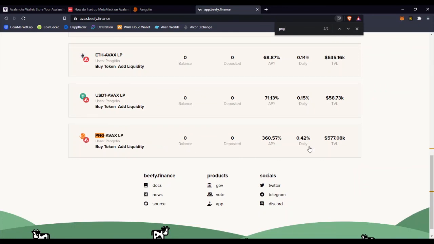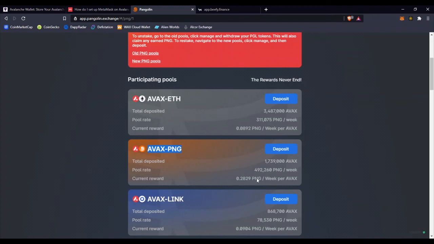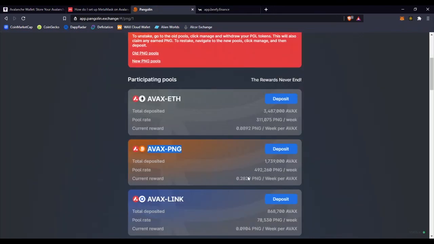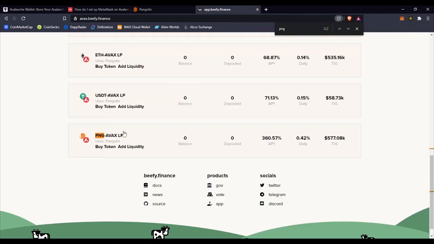If you invest in here, it auto compounds, but what does it do? Beefy also earns PNG, Pangolin, but it sells Pangolin in order to create this LP token, and at the end you are earning this LP token. Okay, let's say it again. In here, if you invest, you earn PNG. If you invest in here, you earn this LP token.